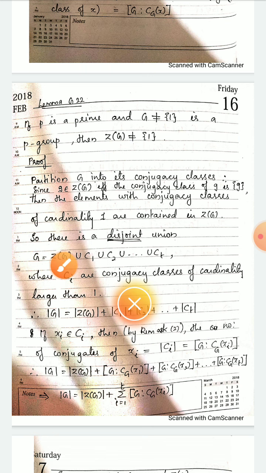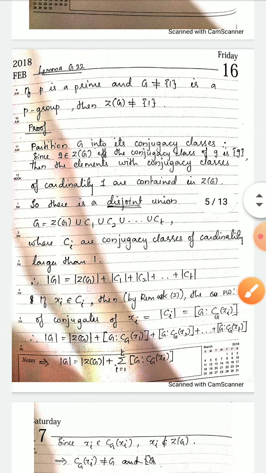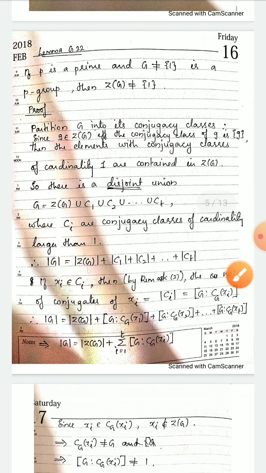G can be written as the center of G, which contains those elements whose conjugacy class has cardinality 1, union C1, union C2, etc., union CT, where the Ci are the conjugacy classes of cardinality larger than 1.